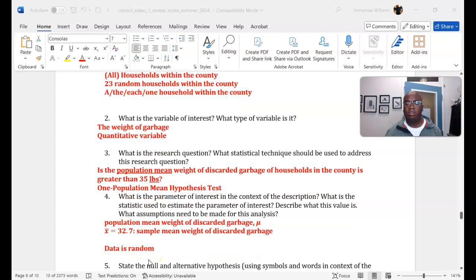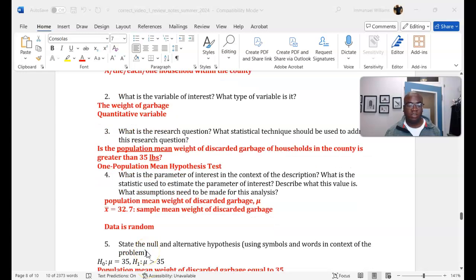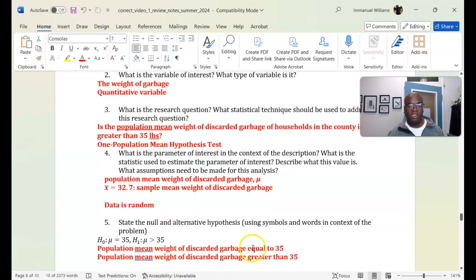Okay, state the null and alternative hypotheses using symbols and words. Using symbols it looks like this: H0: mu is equal to 35, and then H1: mu is greater than 35. And so this is us providing information in the context of the problem.